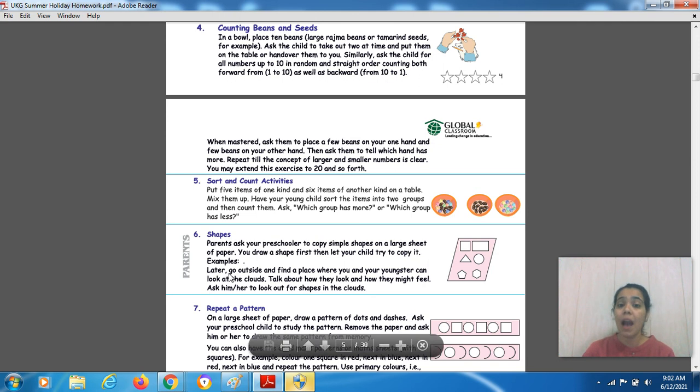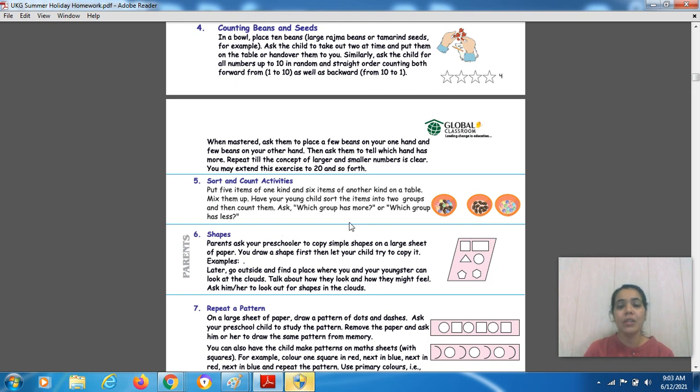Now you have to ask our kid to sort these items into two groups. You have to put two bowls on the table, and then you have to ask our kid that now you have to sort these items in two groups. जो similar kind की item है, you put it in one bowl, and the other you put in another bowl, right? So our kids will do this task.